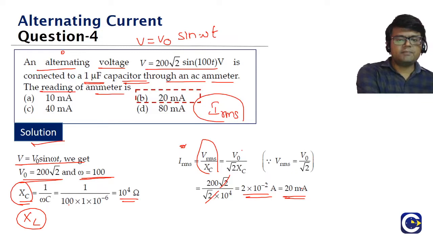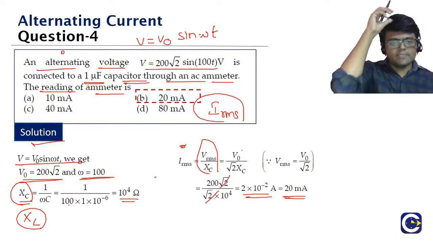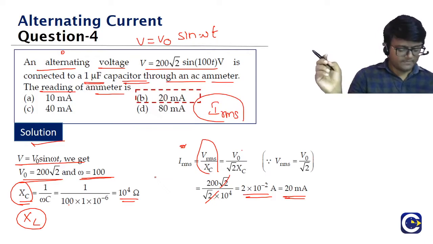20 milliamperes. What are we doing in this question? First we are finding the capacitive reactance. And then IRMS is equal to VRMS by XC. That's it. It's a straight question, guys. We just have one capacitor circuit. Okay. Others also check it. We must be getting the answer as 20 milliamperes. Madhumita, you are also getting the answer as 20 milliamperes.